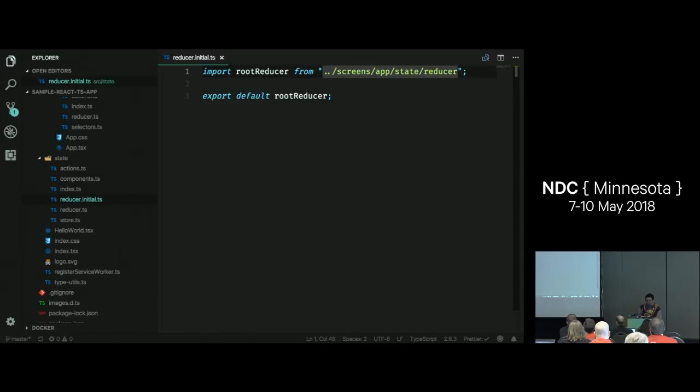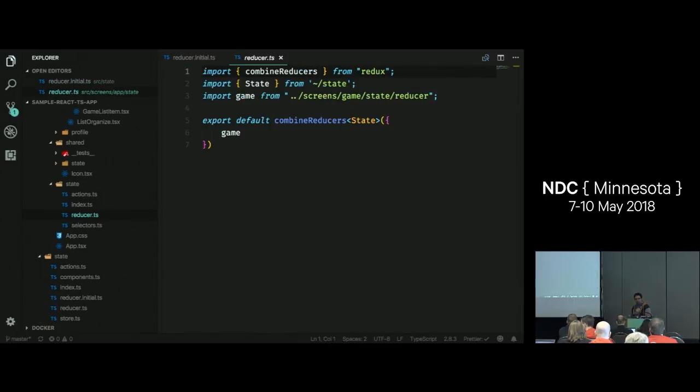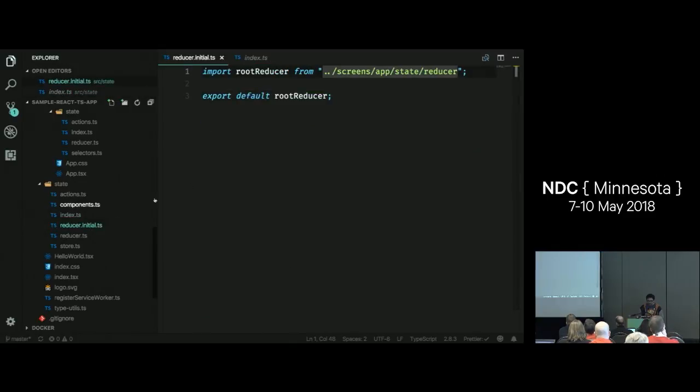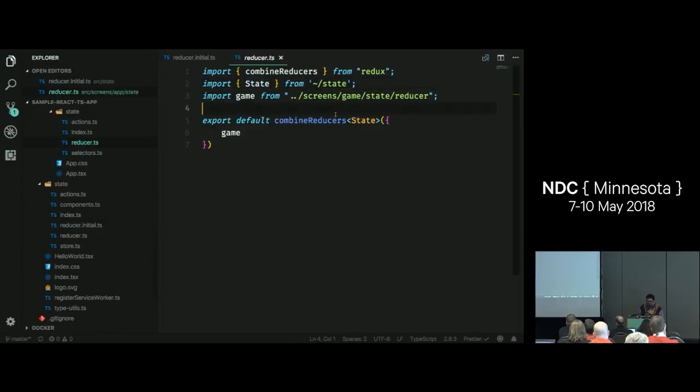I'm going to hit F12 on here. This is my app reducer. This should look a little familiar. I'm using the combine reducers function from Redux, but I'm also passing an extra parameter here. What's that for? So the generic syntax right here for state. What I'm doing is I'm just passing in that exported type from earlier, state. So as a reminder, that's what I'm putting as what my reducers should look like. Then I'm importing my game reducer.